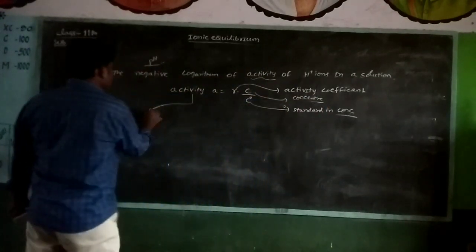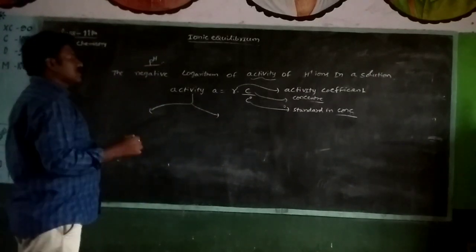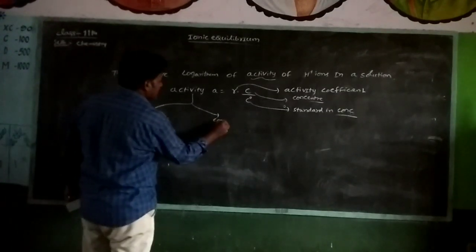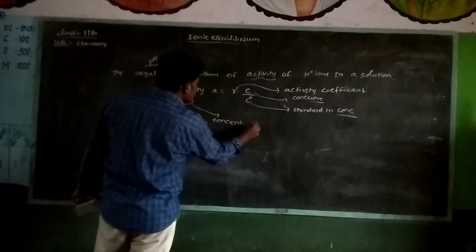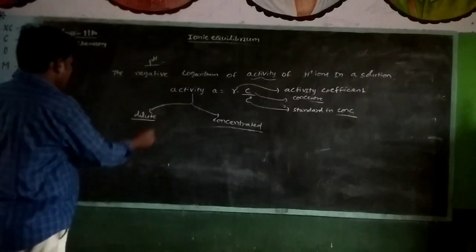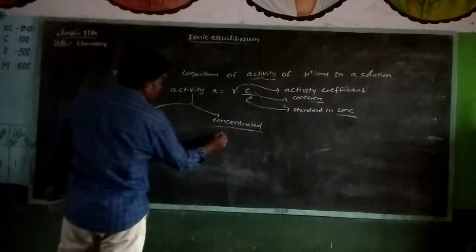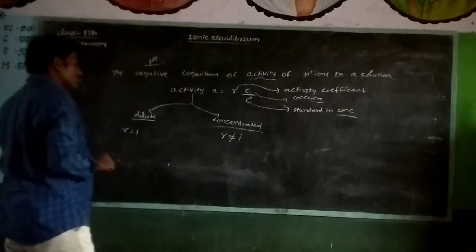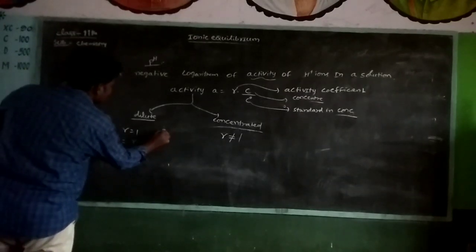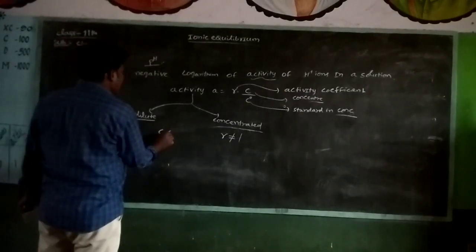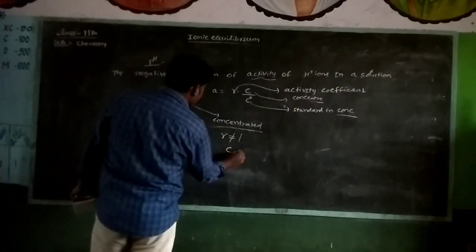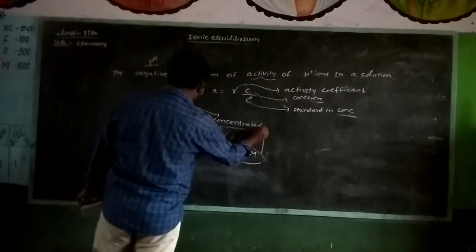In activity, there are two different solutions, that is dilute solutions and concentrated solutions. In dilute solution, gamma is equal to 1, and in concentrated solution gamma is not equal to 1. A concentration less than or equal to 1m is called a dilute solution. Concentration greater than 1m is called a concentrated solution.